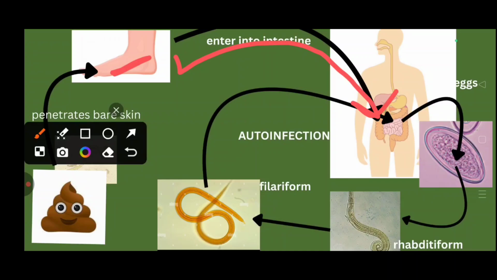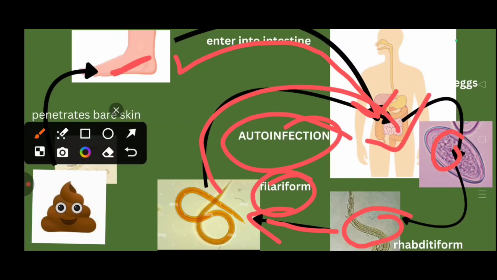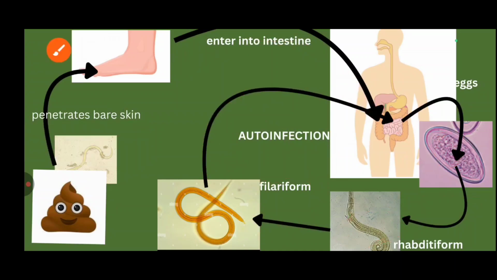In the intestine they mature, lay eggs, then transform into the rhabditiform form, and finally the filariform, which is the infective form, and again infect the intestine. So it is auto-infection. The whole process occurs in the intestine itself.